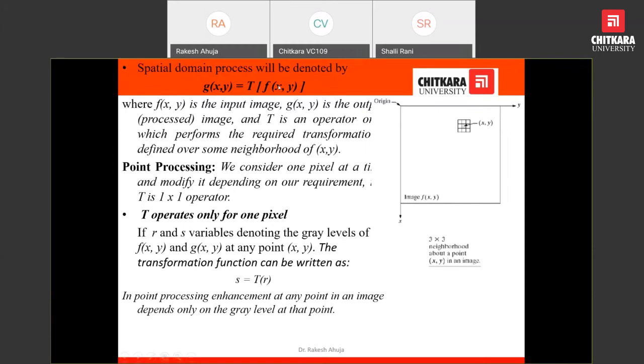So this is the mathematical representation. f(x,y) is the input image, T is the transformation function, and g(x,y) is the output image. In terms of pixel gray level value, if r is the input gray level value, after processing we obtain the value s, the processed pixel. This pixel r is transformed and then we get the new pixel value s. This is named the point-based spatial domain technique.